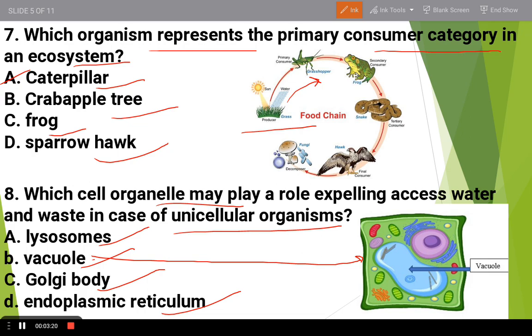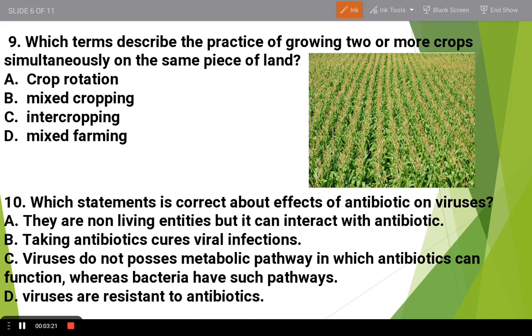an organism. Now the next question is: which term describes the practice of growing two or more crops simultaneously on the same piece of land? The options are crop rotation, mixed cropping, intercropping or mixed farming. For this the right answer is intercropping.